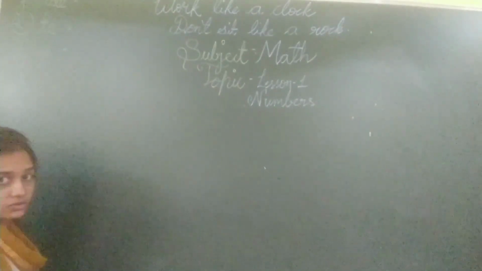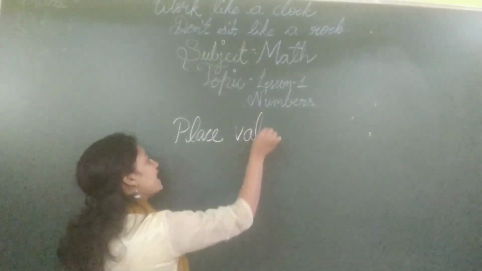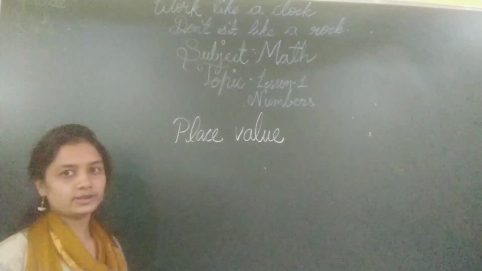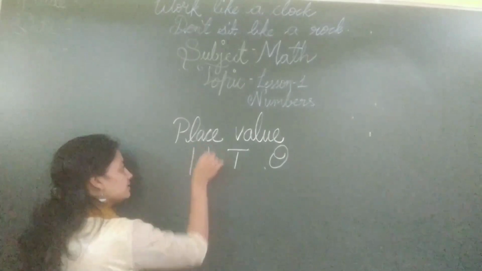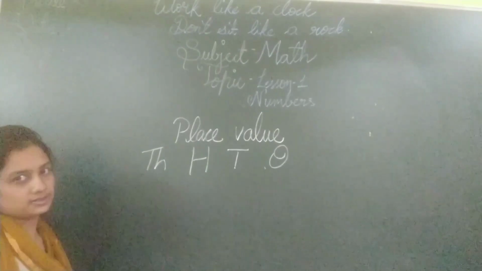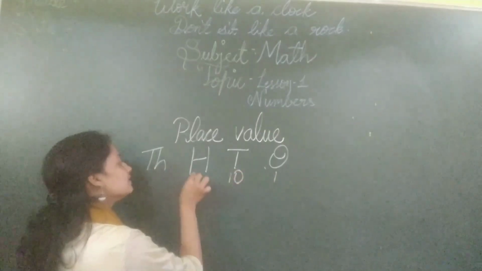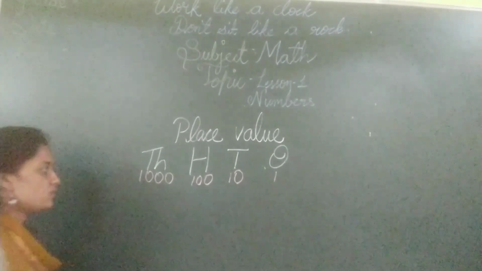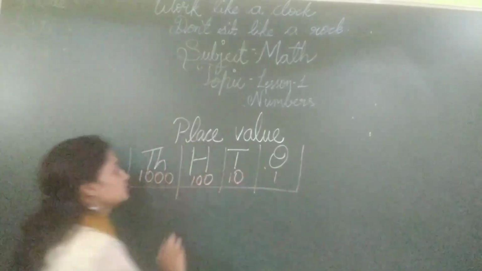So today's topic which we are going to revise is place value. You all know what the places in 4-digit numbers are. So tell me the places in a 4-digit number. 1, 10, 100, thousands. You write in short form like this. Thousands. So if we write it in number form, 1, 10, 100, 1000. This is the number format, right? You have these 4 places.